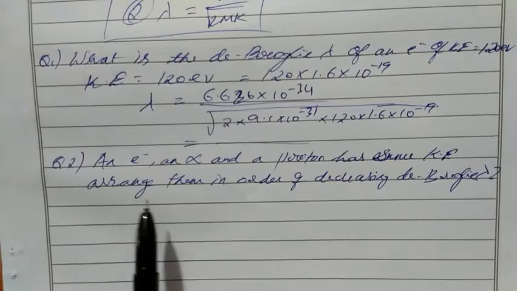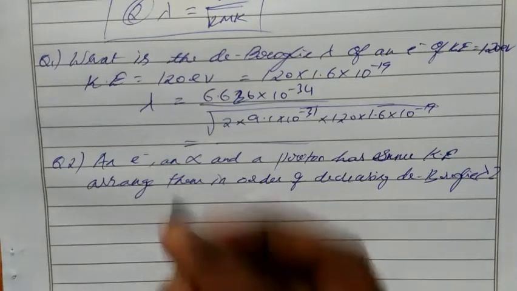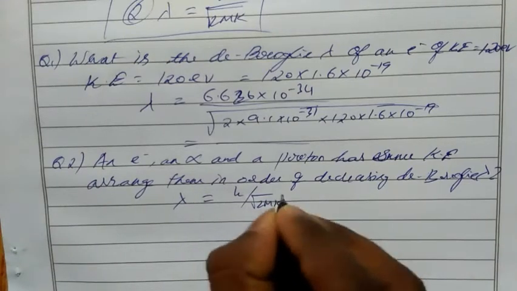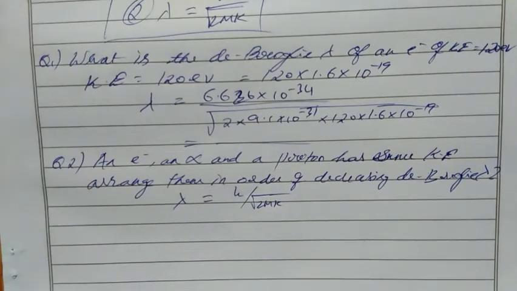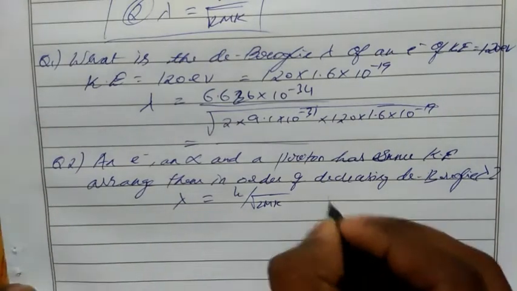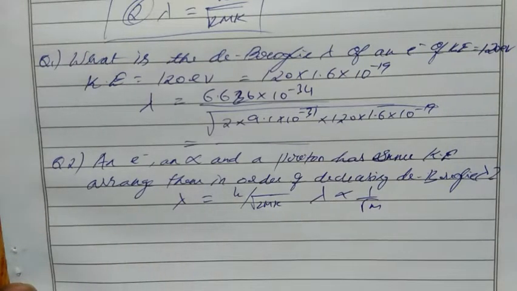So the next question: an electron, an alpha particle and a proton have the same kinetic energy. Arrange them in order of decreasing de Broglie wavelength. So what's the relation between kinetic energy and wavelength? We know the formula lambda equal to h by root 2mK. From this we can say lambda is inversely proportional to root of mass. We know the mass of all the particles.